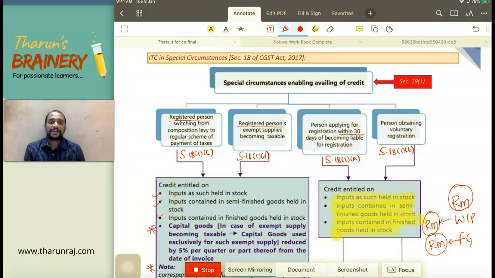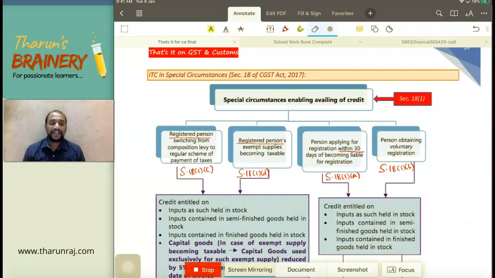Section 18 subsection 1 talks about availment of ITC on closing stock. There is some closing stock. On that closing stock, the GST paid can be taken as ITC. And which date closing stock, or what is that situation? We have multiple situations here.